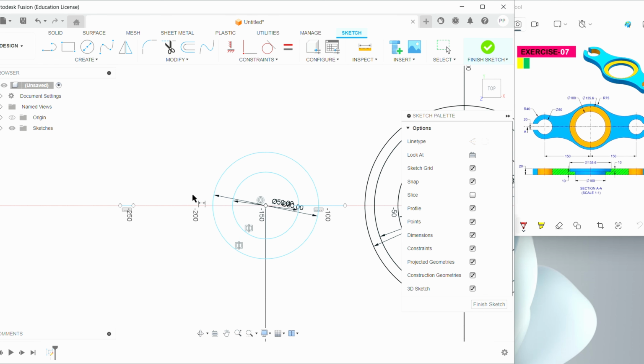Let's cut this. Okay, so to cut this, you need to draw a line. Go to line and draw length of line as 20 mm and draw one horizontal line, and from this point you need to draw another horizontal line.